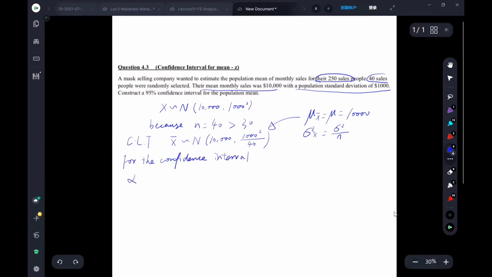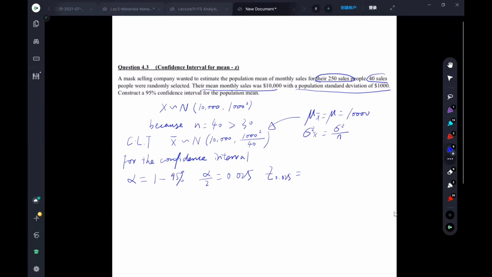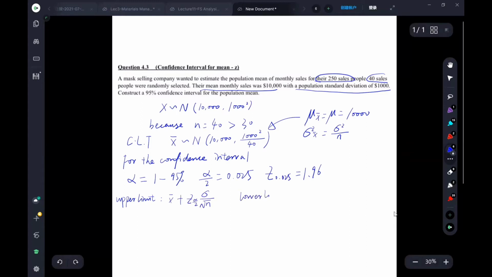We can know that alpha is equal to 1 minus 95%. Half of alpha would be 0.025, and its z would be this one. According to the z distribution table, we can find that it is equal to 1.96. Now we can calculate the confidence interval. The upper limit is calculated by this formula, and the lower limit should be calculated by this formula.